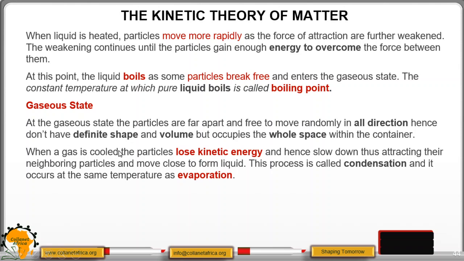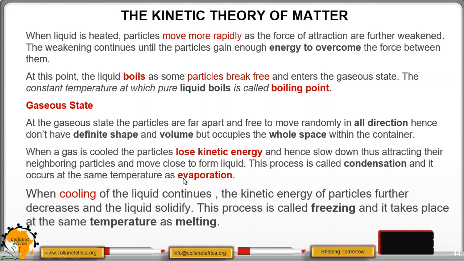When a gas is cooled, the particles lose kinetic energy and hence slow down, thus attracting their neighboring particles and moving closer to form a liquid by losing this kinetic energy. This process is called condensation, and it occurs at the same temperature as evaporation temperature, which we said can occur at any temperature.